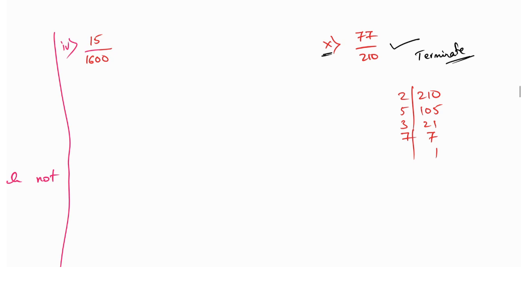This is non-terminate only. But one thing you remember, when you have a question like this way, one thing you have to understand clearly. So I am not supposed to give this question. I wanted to give the next question. Okay, sorry, this is the 8th question. Not the 10th question, the 8th question. I will write down that 8th question over here. Okay, 6 divided by 15. Will you answer this? Sorry. This is the 6th question now, not the 10th question I wanted to give. The 8th question I wanted to give.